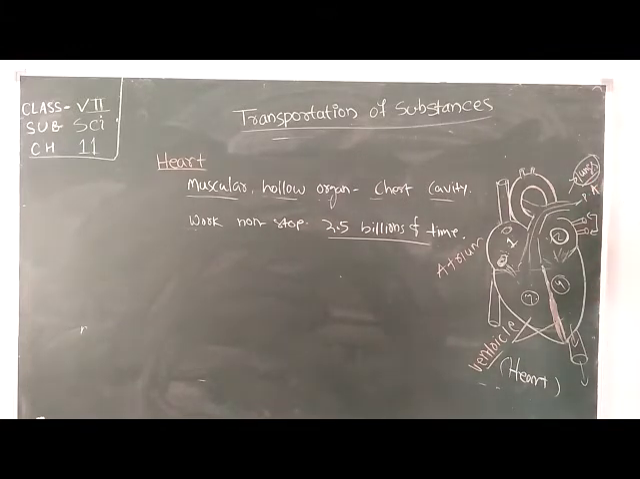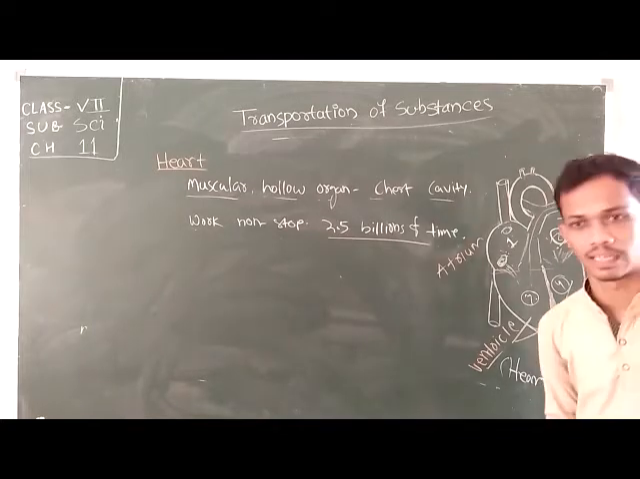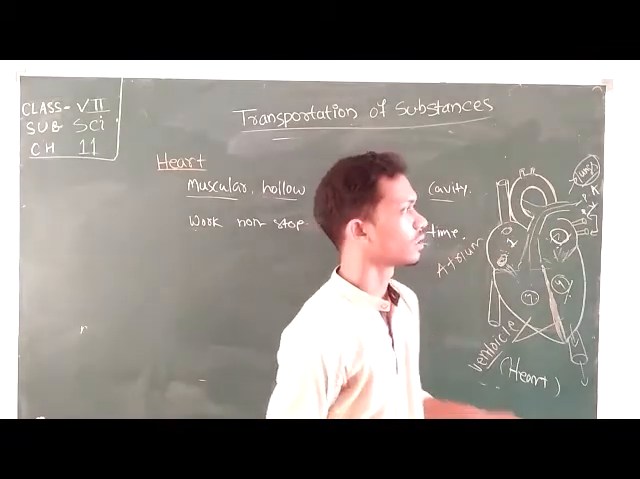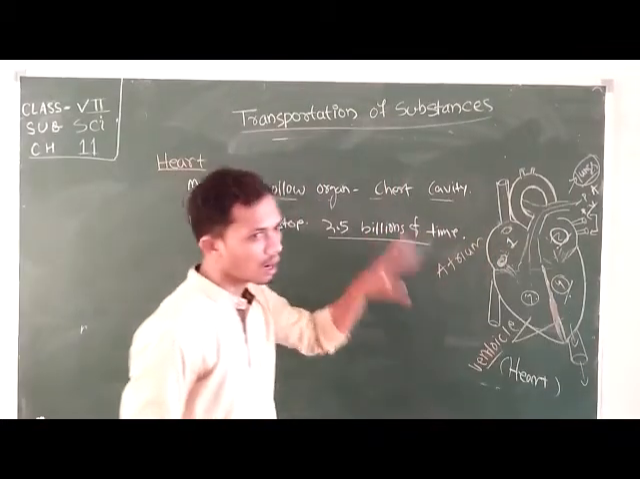After that, the purified or oxygenated blood comes into your left atrium by the pulmonary veins. These are the pulmonary veins. With the contraction of your left atrium, the blood comes to your left ventricle, and from the contraction of the left ventricle, the blood flows all around the body through the aorta and various arteries. This is the working principle of the heart.